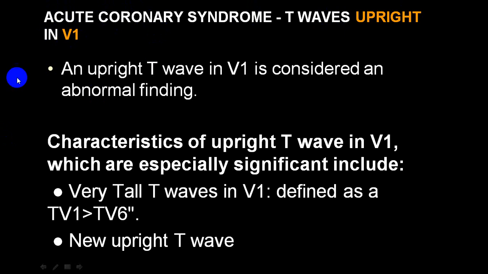Now there is one more criterion, that is in V1 only. If you see an upright T wave, which is usually not upright, always consider it an abnormal finding.